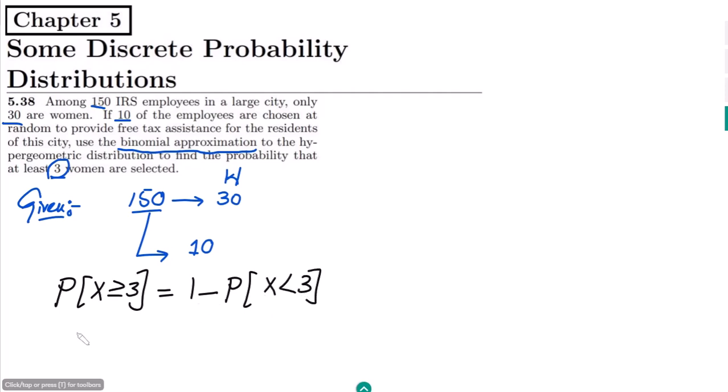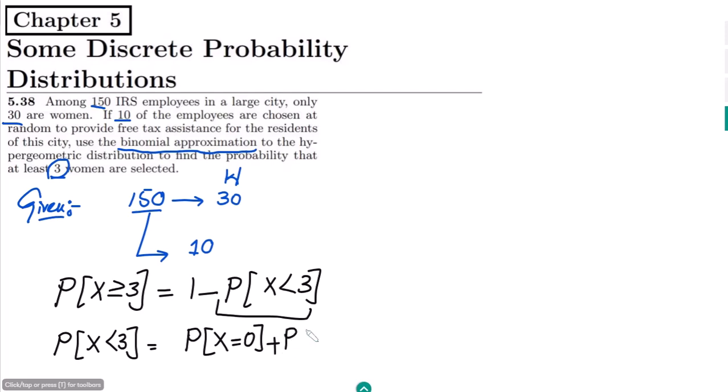For x less than 3, all the values below 3 are the probability that x is equal to 0, plus the probability that x is equal to 1, plus the probability that x is equal to 2. These are all the values.